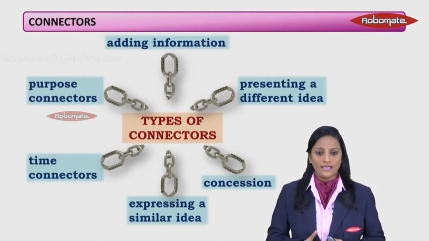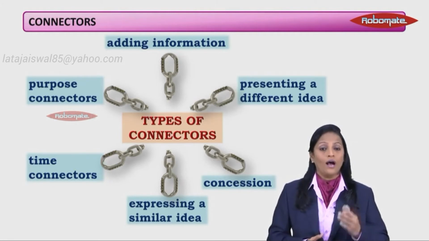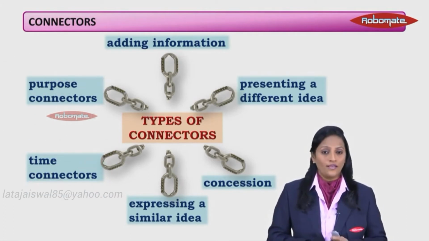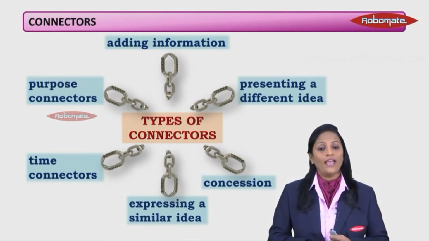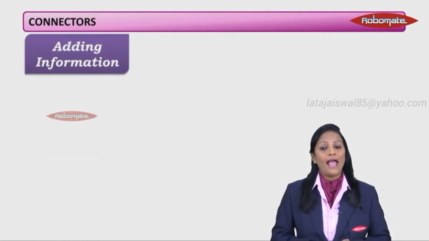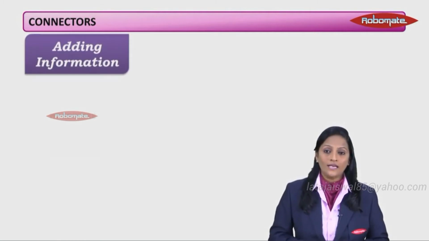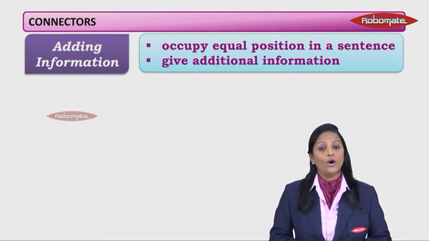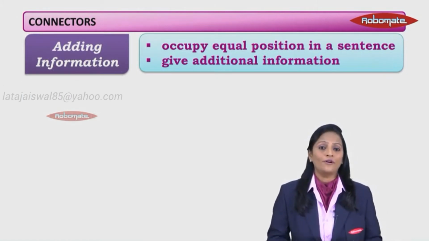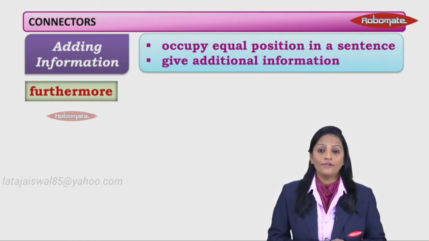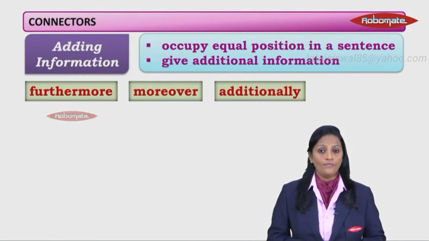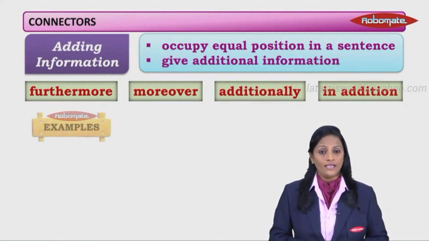Students, there are many connectors. So we will categorize them according to these different categories. Let's take each one, look at the different examples, and also see how we use them in sentences. Adding information. So connectors that add information, they occupy equal position in a sentence. They give additional information. Now, what are the different types of these connectors? Furthermore, moreover, additionally, in addition.